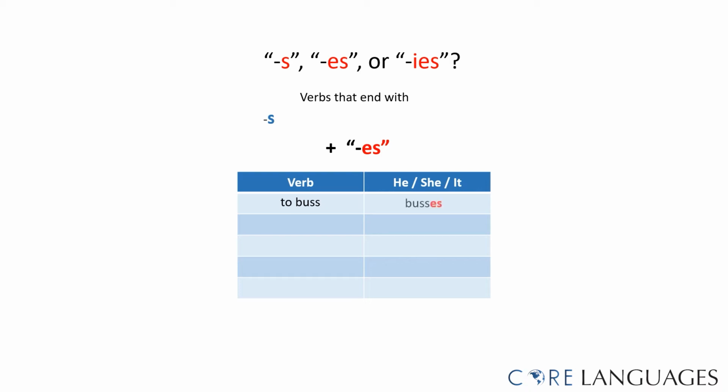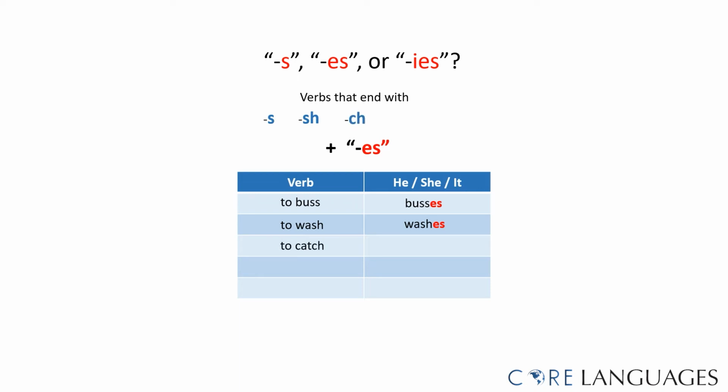He, she, it buses. If the verb ends on sh or the sh sound, like the verb to wash, we say he, she, it washes.